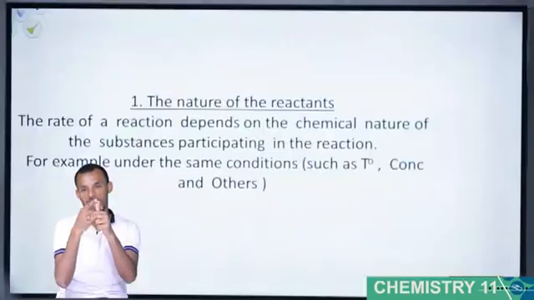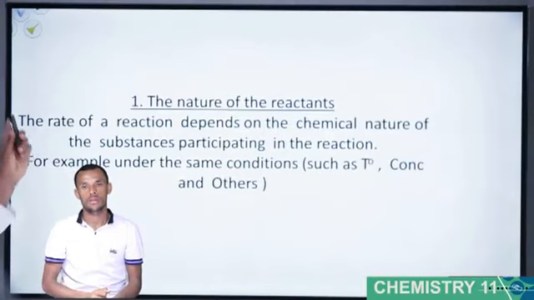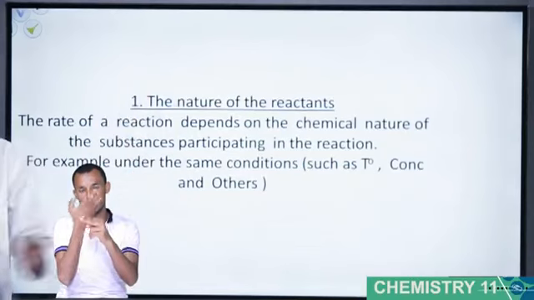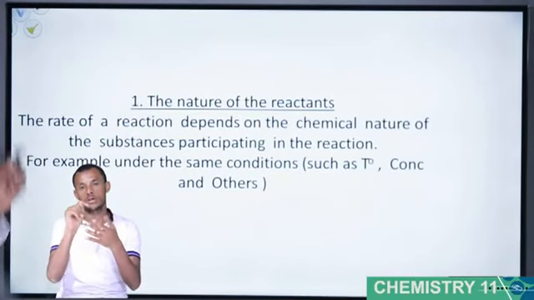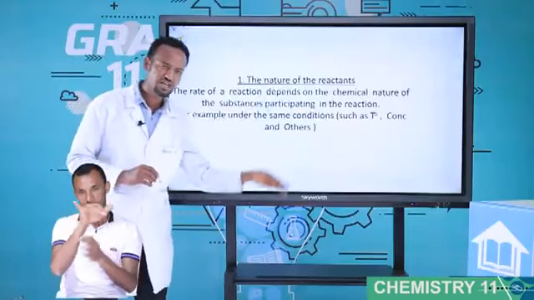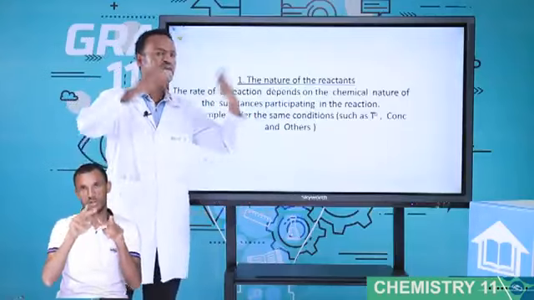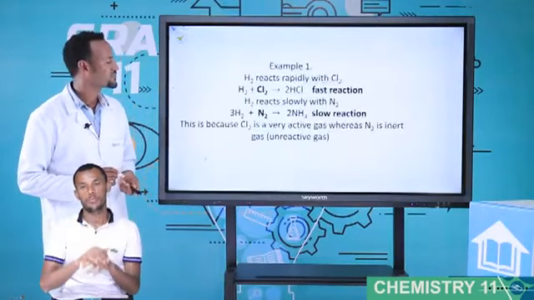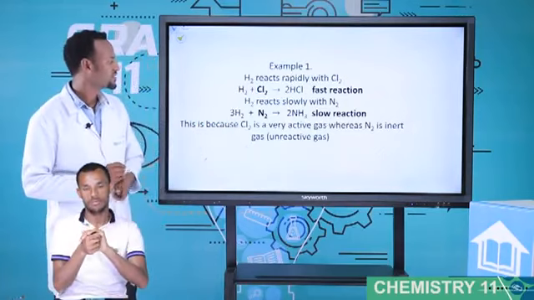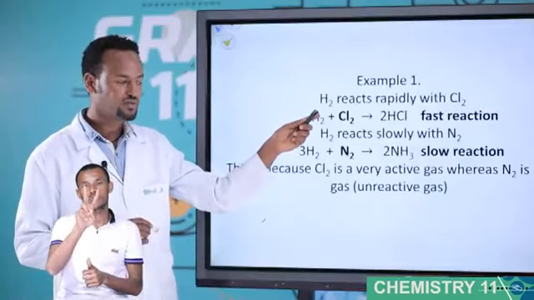Look, the first one, the nature of the reactants. The rate of a reaction depends on the chemical nature of the substances participating in the reaction. For example, under the same conditions, please students, the same conditions means the same temperature, the same concentration, and some other same parameters, different reactions take place. Example 1. H2, hydrogen, reacts rapidly with Cl2. H2 with Cl2 gives 2HCl. This is a very fast reaction.